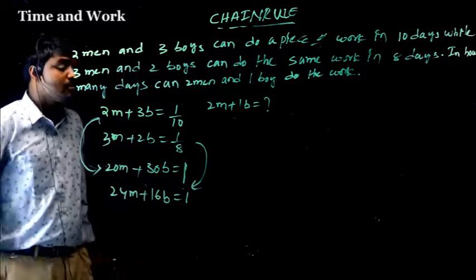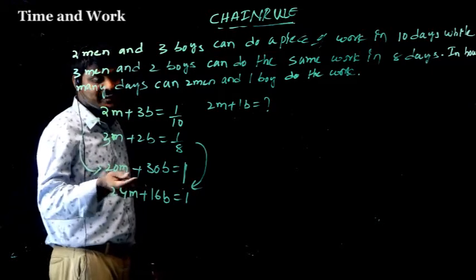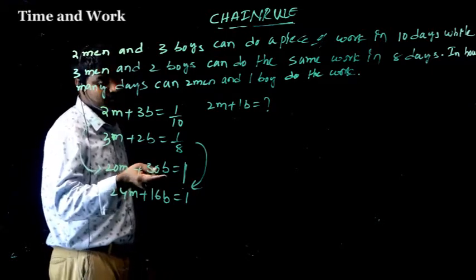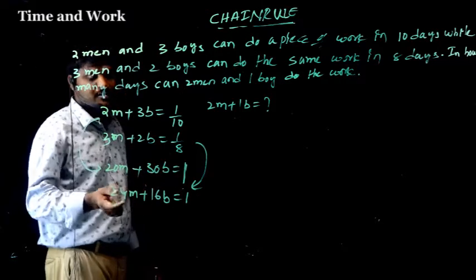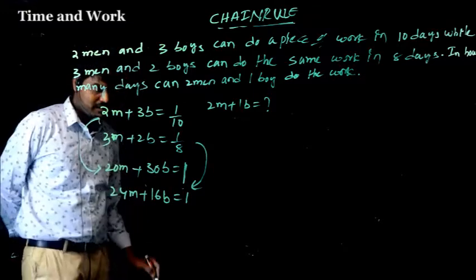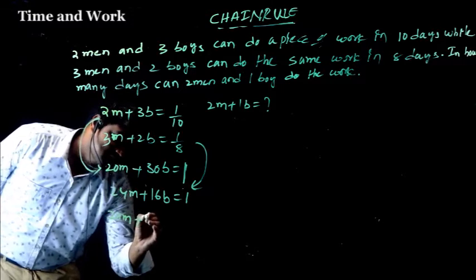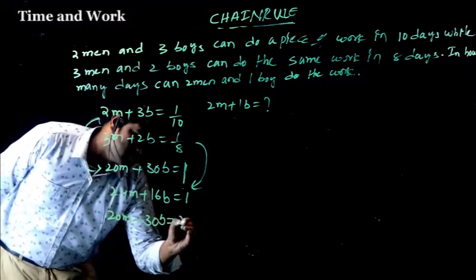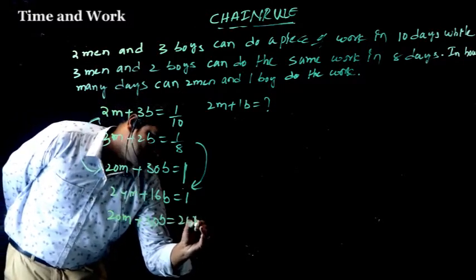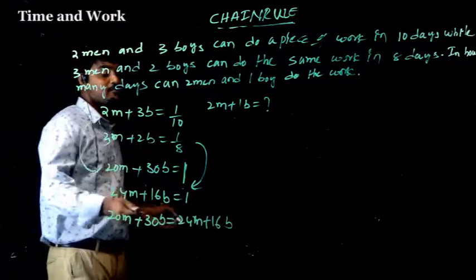That means one work will be completed by 20 men and 30 boys, or otherwise by 24 men and 16 boys. That means both are equal. So 20 men plus 30 boys equal to 24 men plus 16 boys, because work is always 1 unit.